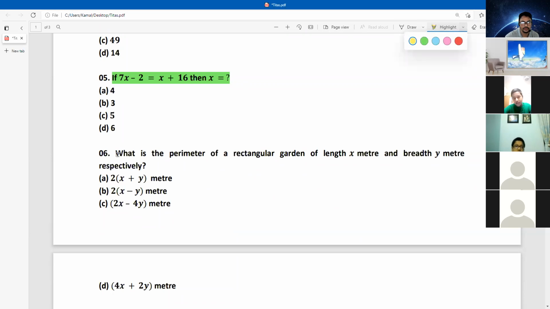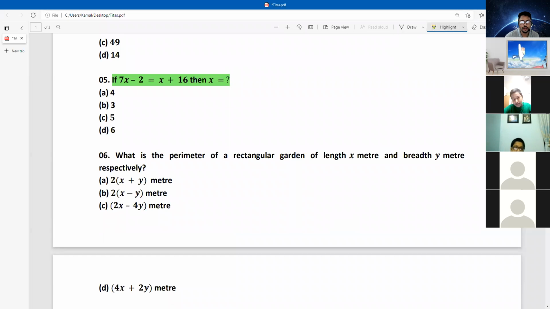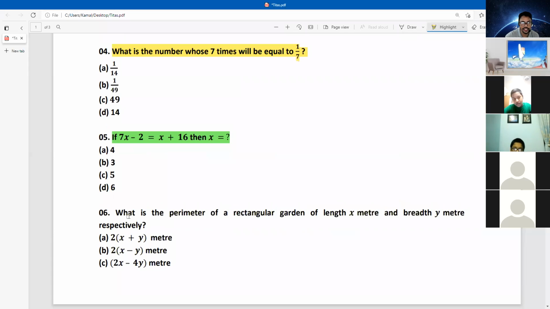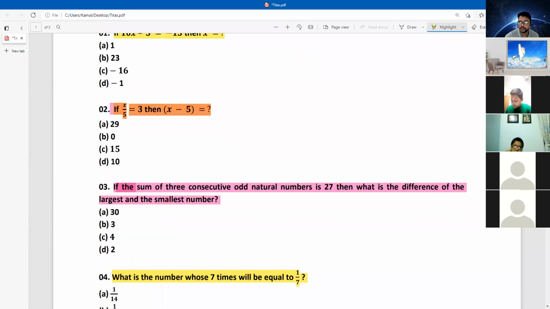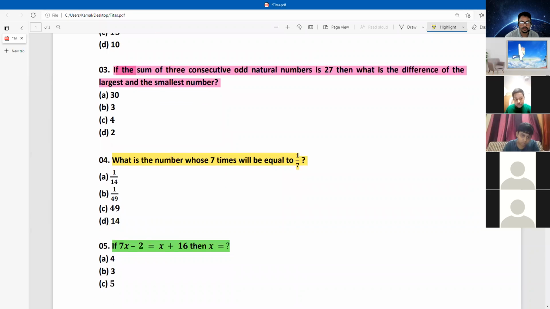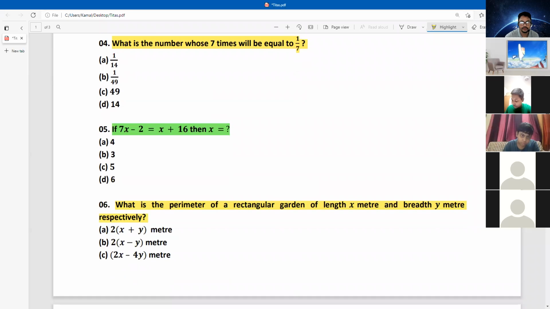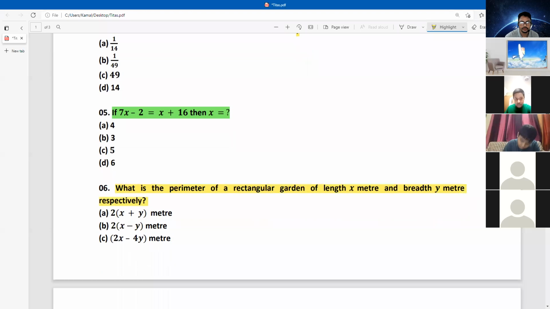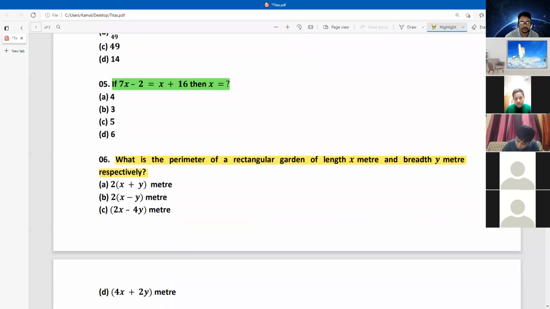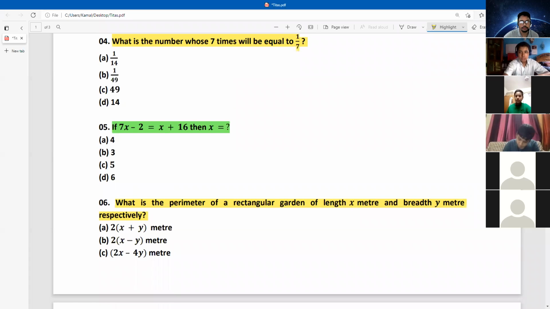Still you are writing the question. Do hurry up. It's MCQ. Okay. Still you are writing number 4.